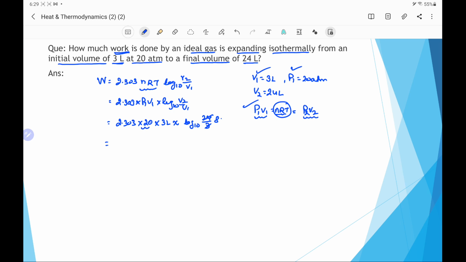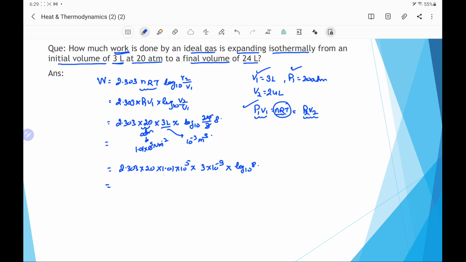This is in atm and liter, so to calculate in SI units, we convert atm with 1.01 into 10 power 5 Newton per meter square and liter with 10 power minus 3 meter cube. Therefore, we will have 2.303 into 20 into 1.01 into 10 power 5 into 3 into 10 power minus 3 into log with base 10 of 8.